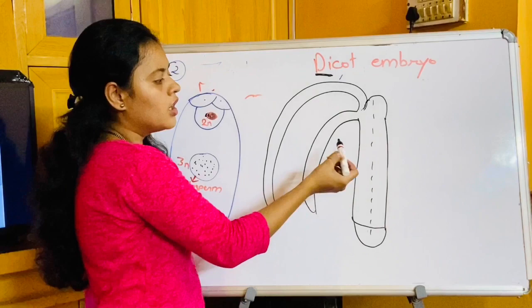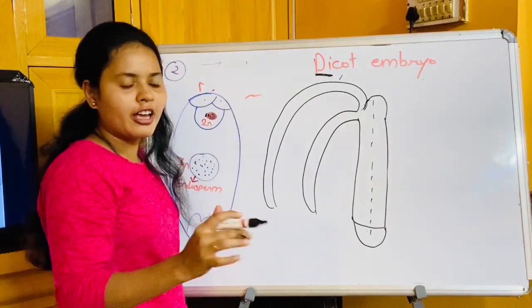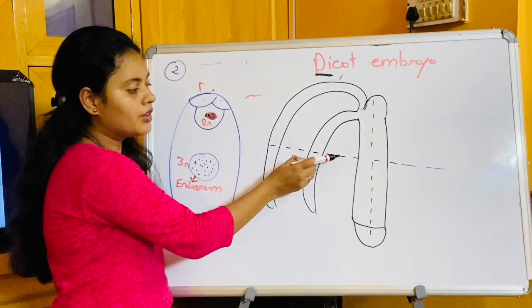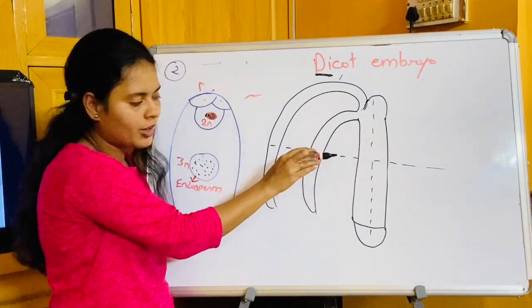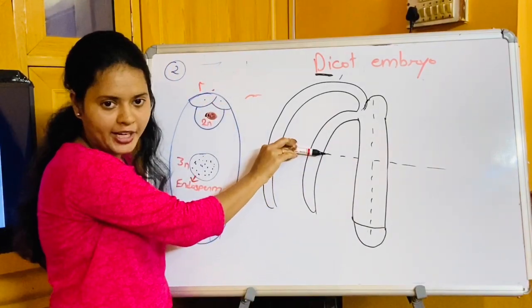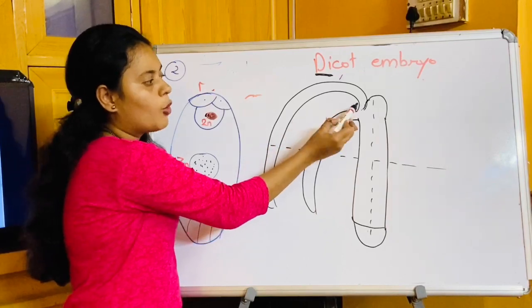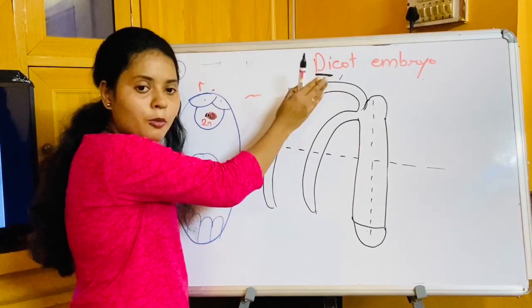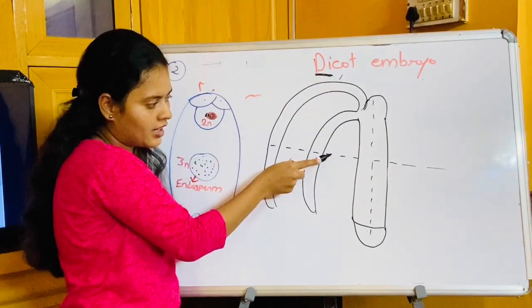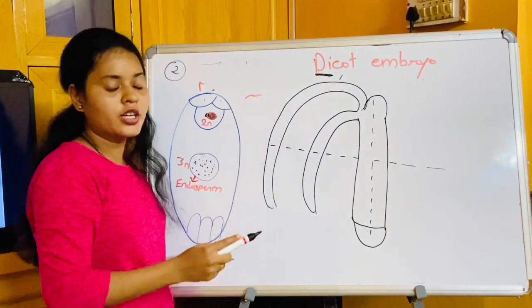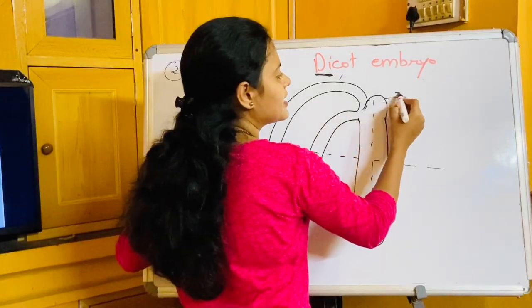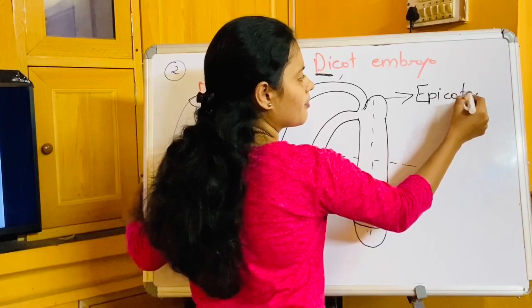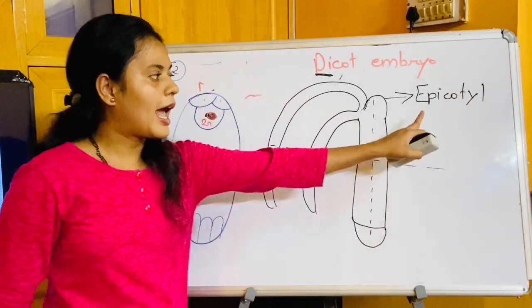Now for your reference, I will draw a simple line over here. This portion becomes the central line. The upper portion, if I consider this line, is called the epicotyl.